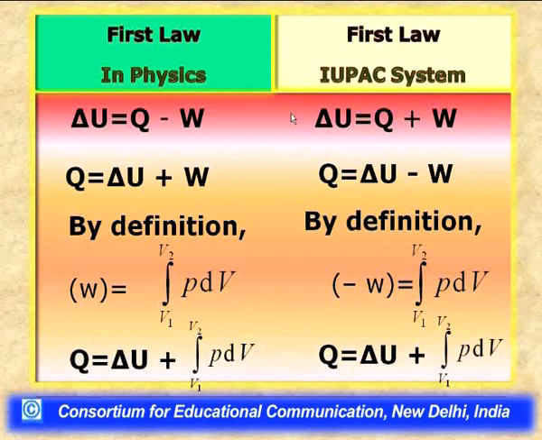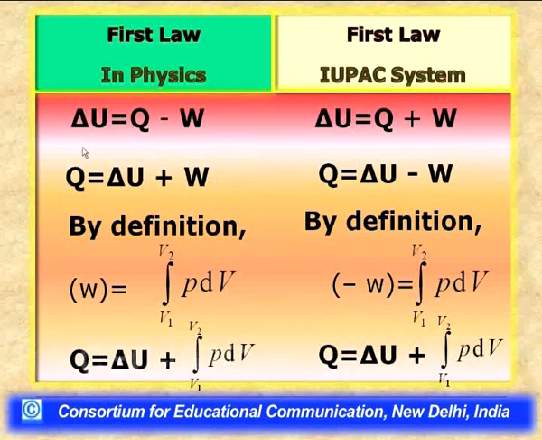Now, if you remember, when I started today's lecture, I gave a rich experience of the first law of thermodynamics based on experience. The experience was that the cyclic integral of the heat effect is exactly equal to the cyclic integral of the work effect. I emphasized that here only the positive sign is included, and this equation is applicable only in physics. But when the same equation is considered in chemistry, it becomes cyclic integral dQ equal to negative of cyclic integral dW.